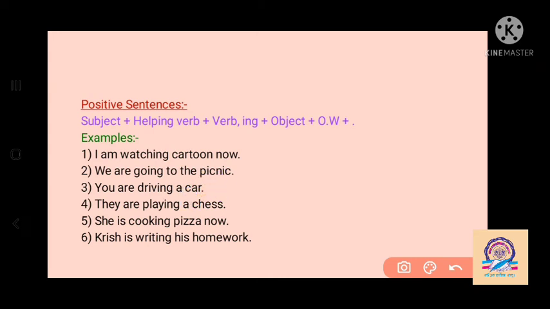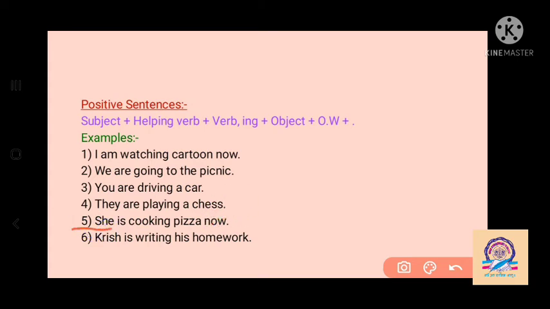Then with they as the subject, we use are as the helping verb, play changes into playing, and chess is the object, and last we put the full stop.